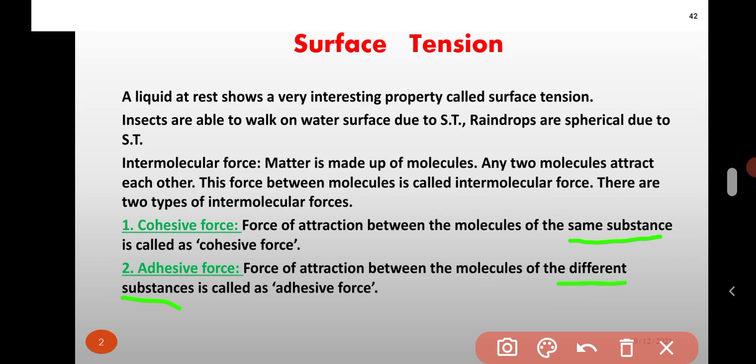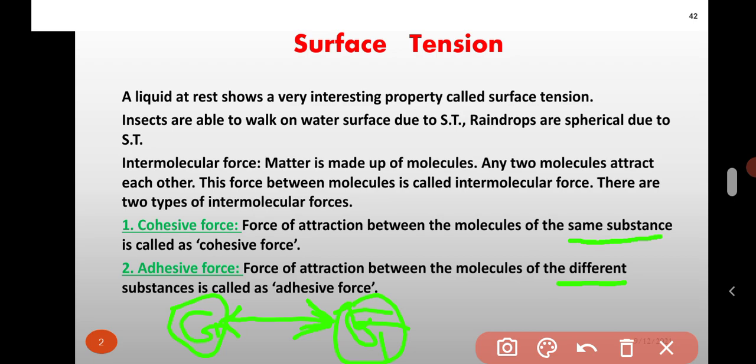If we take two same molecules, suppose the first molecule is a glass molecule and the second one is also a glass molecule, then these two glass molecules attract each other. The force of attraction between two glass molecules is the cohesive force.